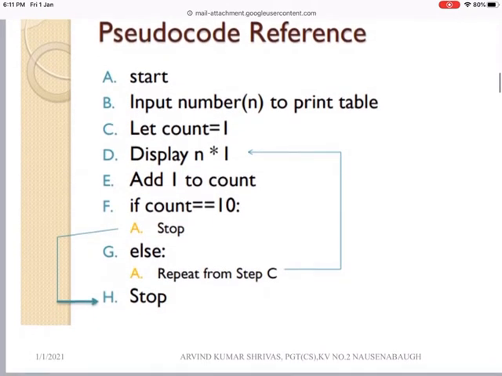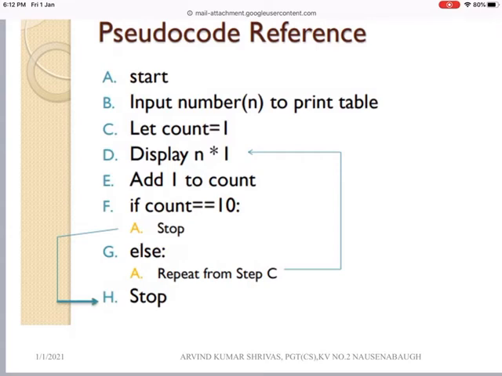Okay, you can see the pseudocode reference. What are the things required for that? First is the start and stop. Then the second step, input number n to print the table. Let count equal to 1, display n multiplied by 1, starting from 1. Suppose you want to print the table of 5, it will print 5 into 1, 5 into 2, 5 into 3, 5 into 4, like this up to the given condition.